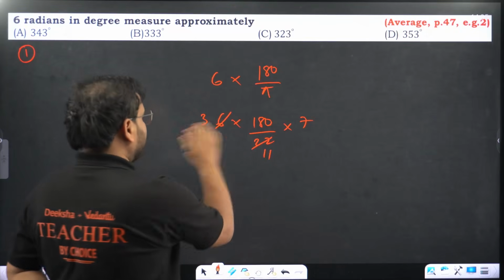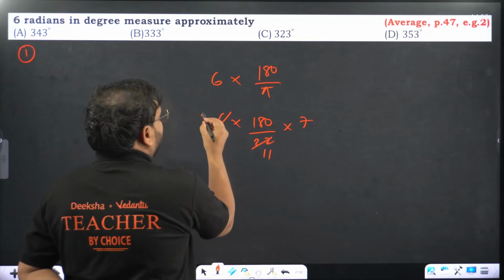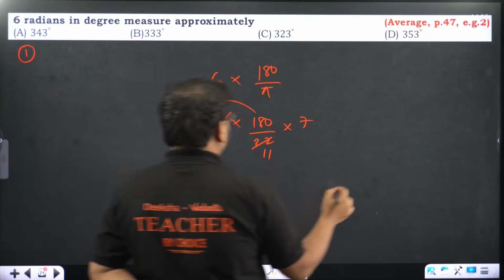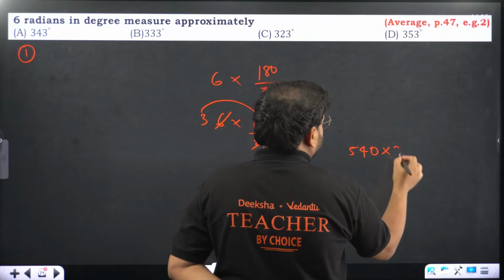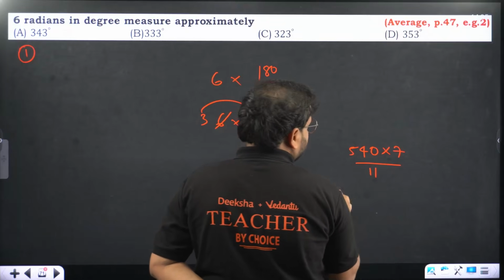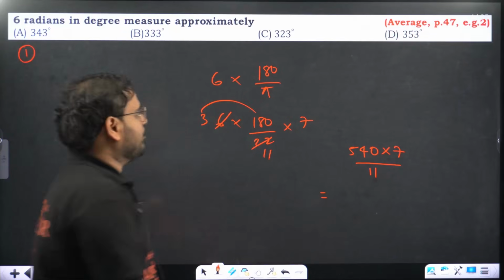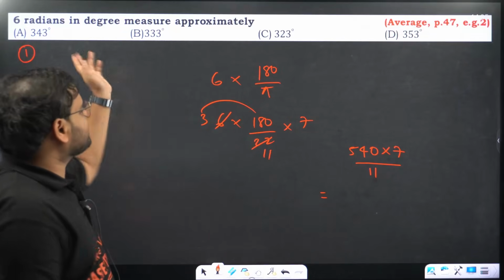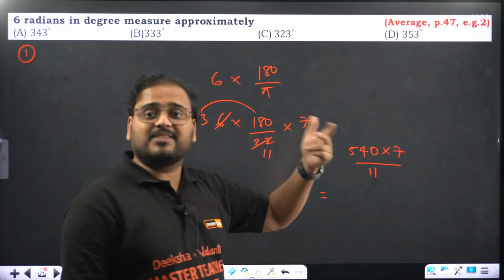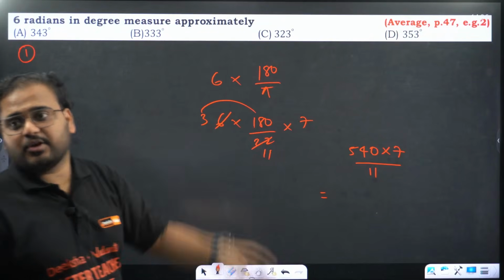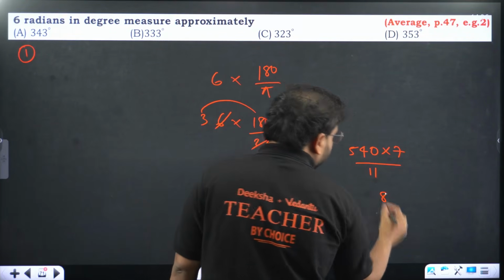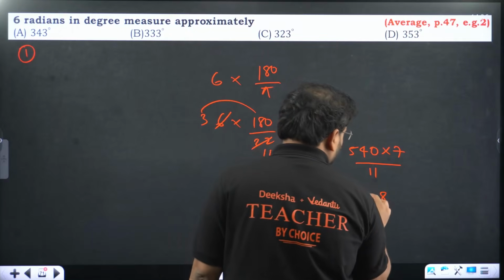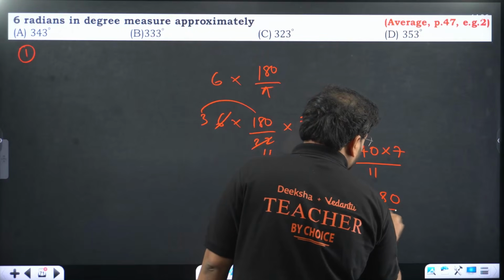Let's multiply each of these now. 3 times 180 gives 540, into 7 by 11. Let's multiply, because you have to get to a close value. You can see all of these options are very close. The first digit is 3, that is sure. You have to find the next number, whether it is 3, 4, 3, 3, 3, 2 or 3, 5. 7 times 540 gives 3780 by 11.